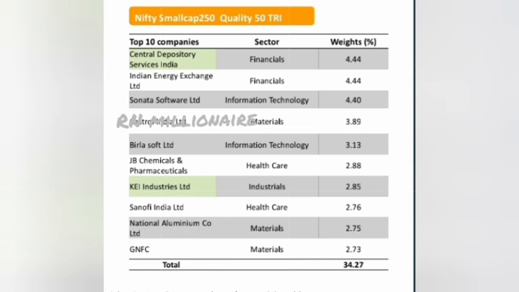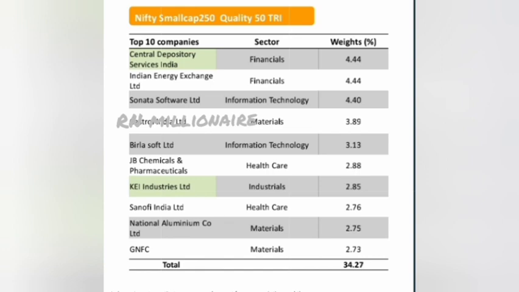Sonata Software, sector information technology, weightage is 4.40%. Castrol India, sector materials, weightage is 3.18%. Birlasoft Limited, sector information technology, weightage is 3.13%. JB Chemicals and Pharmaceuticals, sector healthcare, weightage is 2.88%.